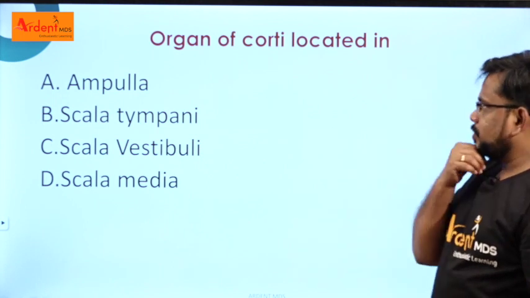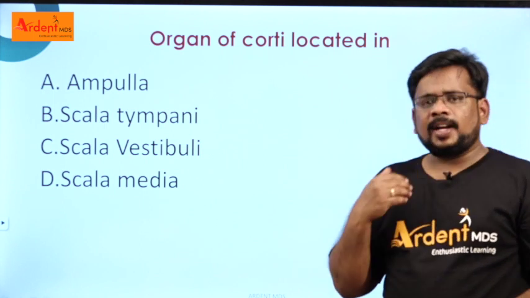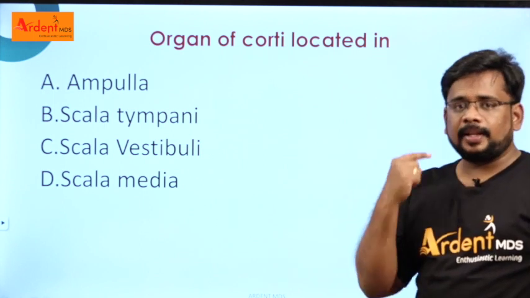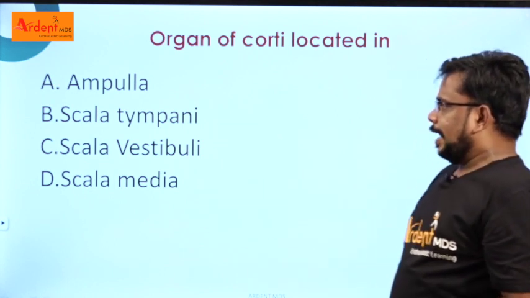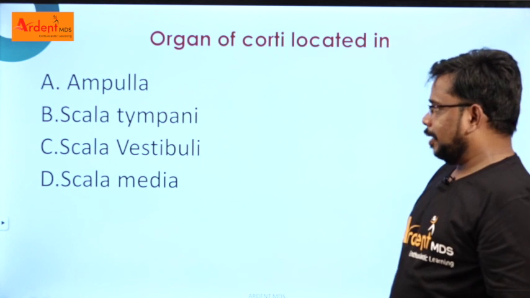Right. Coming to this question: the organ of Corti, which is present in the inner ear. Which layer is it present in? Scala tympani, scala vestibuli, or scala media?